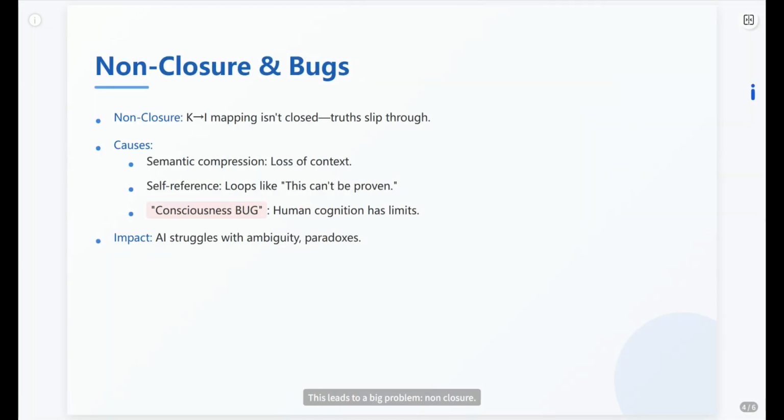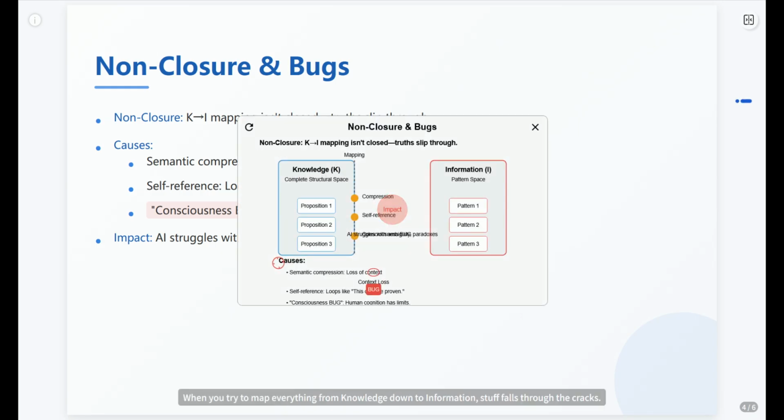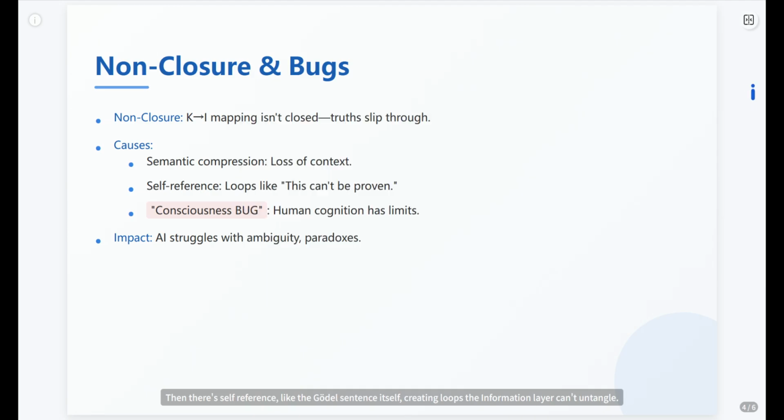This leads to a big problem: non-closure. The system can't fully contain itself. When you try to map everything from knowledge down to information, stuff falls through the cracks. What causes this? Well, that semantic compression always loses some nuance. Then there's self-reference, like the Gödel sentence itself, creating loops the information layer can't untangle.